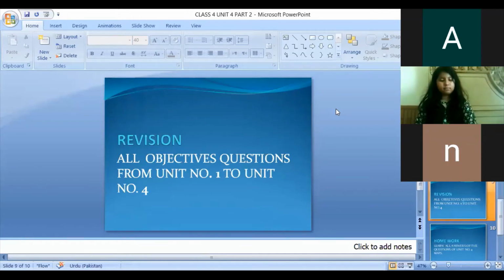The first question is fill in the blanks. The first one, there are dash countries in the world today. 196. How many countries? 196. There are dash continents in the world. 7. Okay, there are 7 continents in the world. Number 3, the continents are Asia, dash. What will you write in the dash? Africa.